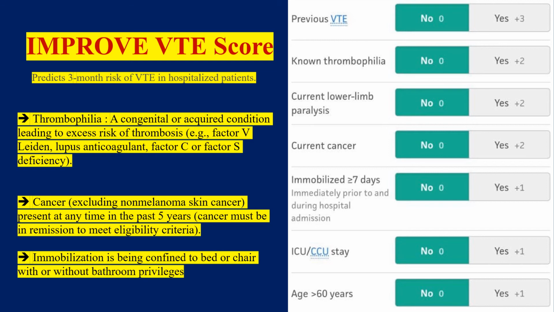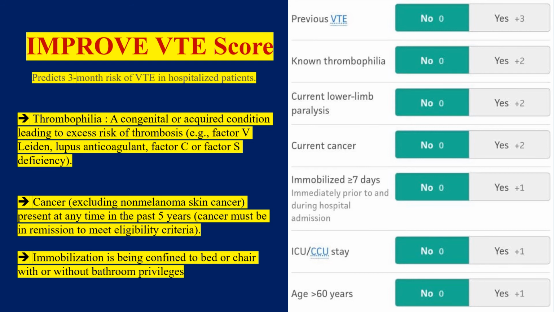Current cancer, excluding non-melanoma skin cancer: if this cancer is present, we are supposed to give a score of 2. Immobilization for more than or equal to 7 days: if this is present, we give a score of 1. Stay in the ICU or the CCU: if present, a score of 1. Age more than 60 years: if present, a score of 1. If the score is more than 4, the patient has got high VTE risk.